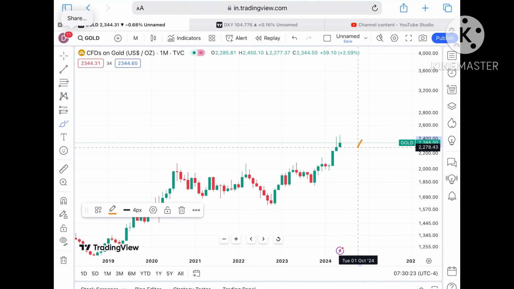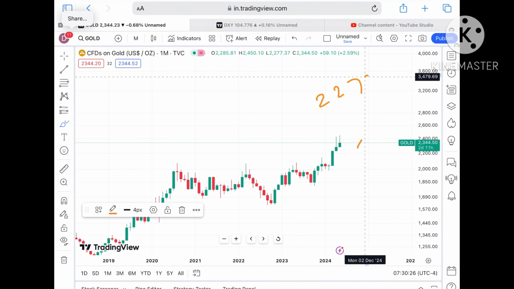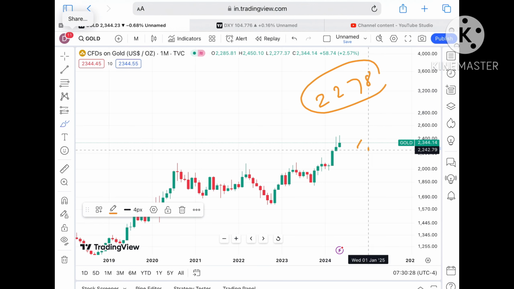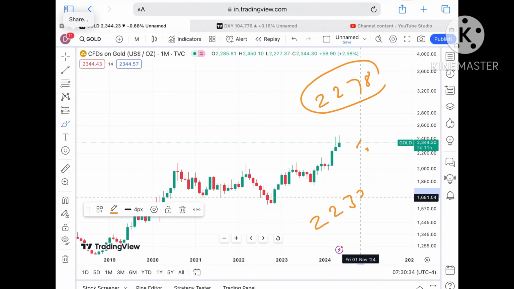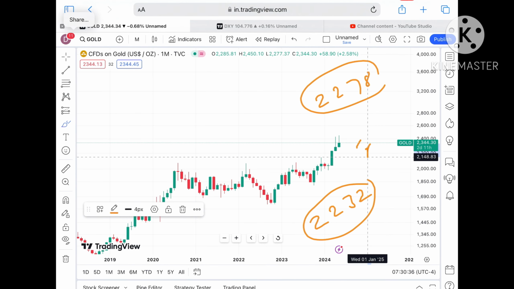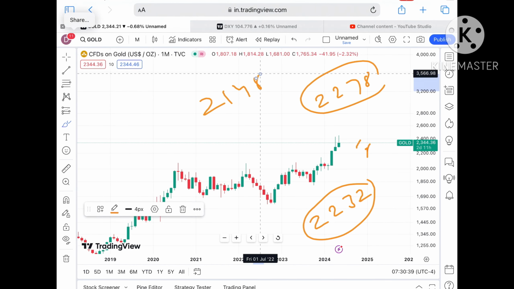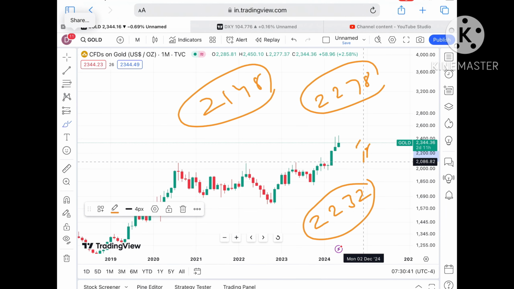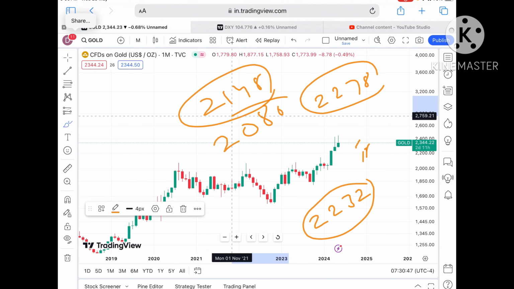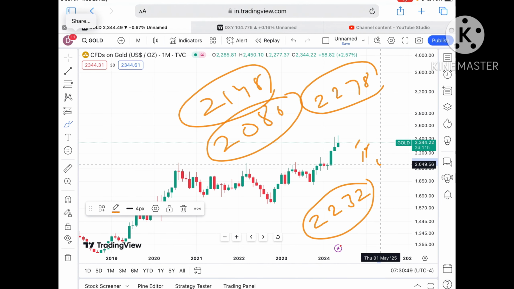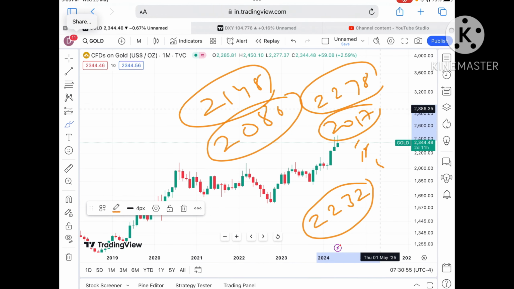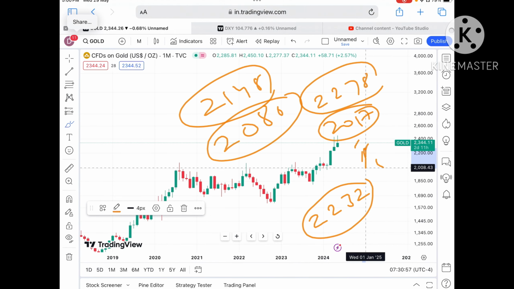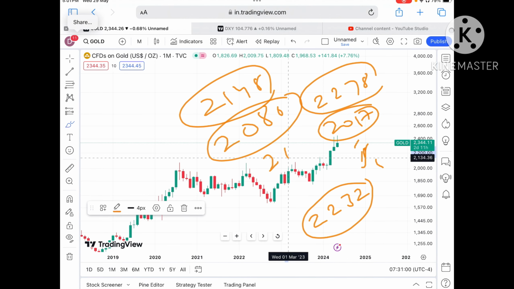Suppose the price doesn't sustain, it can come down again towards a level of $2278. This is a monthly chart I'm showing you. If it goes below that level, we can see a further fall towards a level of $2232. Once the price moves below that level, the next support comes at a level of 2148, and then a further fall, where a very strong support comes at a level of around 2086. If the price falls below that level, a further fall we can see at around 2017, and if that level moves further low, towards around $2008.